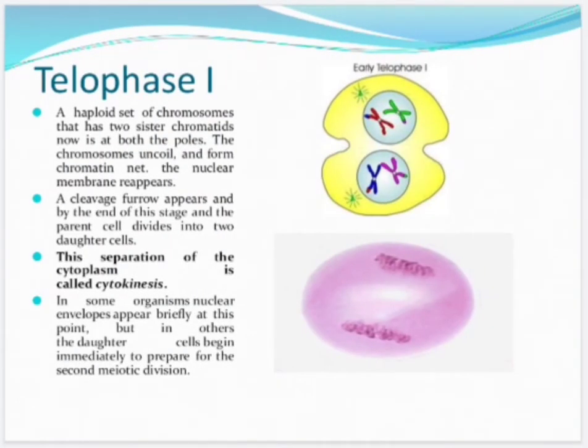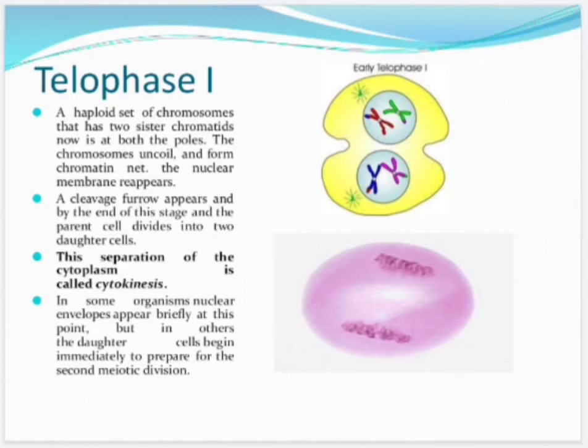Now telophase first. A haploid set of chromosomes, each with two sister chromatids, is now at both the poles. The chromosomes uncoil and form a chromatin network. The nuclear membrane reappears. A cleavage furrow appears, and by the end of this stage the parent cell divides into two daughter cells. This separation of the cytoplasm is called cytokinesis. In some organisms, nuclear envelopes appear briefly at this point, but in others the daughter cells begin immediately to prepare for the second meiotic division.